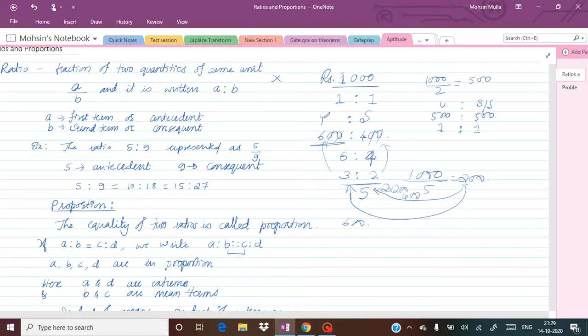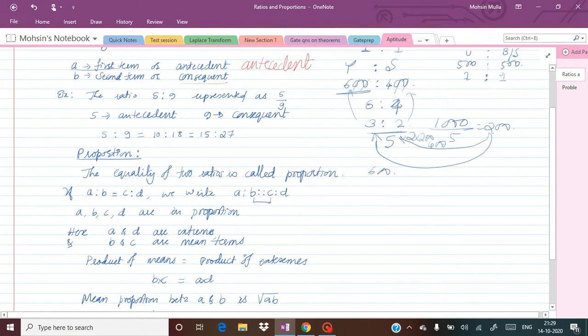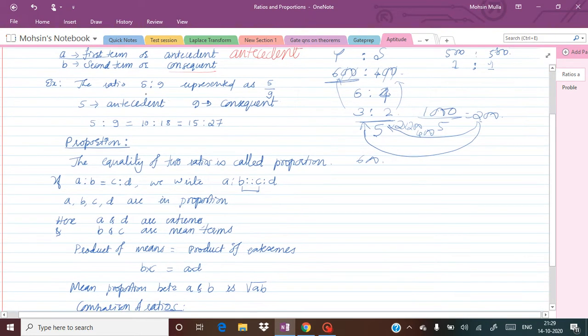The first term, a, is also called the antecedent, and the second term, b, is called the consequent. For example, we can say that there is a ratio of 5 is to 9. How do we write this? 5 divided by 9, where 5 is called the antecedent and 9 is called the consequent.